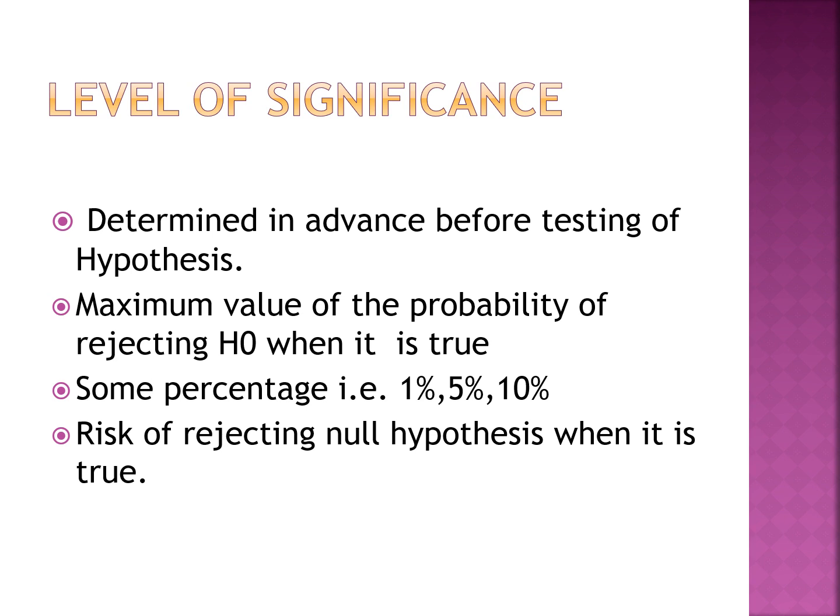If it is a 1% rejection level, then out of 100 minus 1, you accept 99% of the null hypothesis as correct. That means the height of the men in the world is 160 centimeters to the extent of 99%, and you reject 1% before testing. Again, if the level of significance fixed is 5%, 100 minus 5% is 95%. You accept the height of the men in the world to the extent of 95% and reject it to the extent of 5%. If you select 10% as the level of significance, 100 minus 10 is equal to 90%. You accept 90% of the null hypothesis and reject 10% of the null hypothesis.